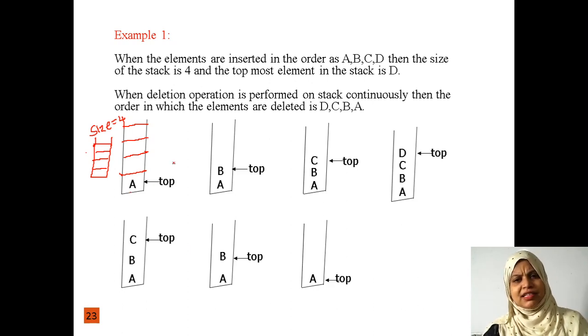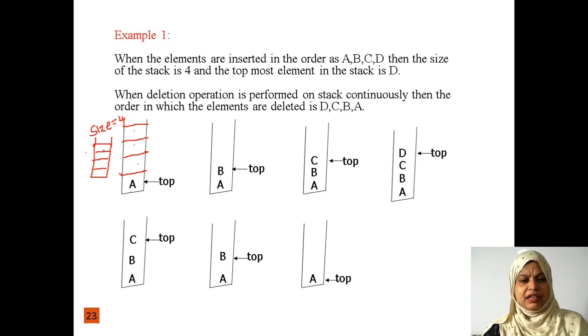Now I want to insert the B element into the stack. Whenever we are going to insert any element into the stack, first of all we have to check whether the stack is full or not. Here the stack is not full, the stack has 3 locations, so we can insert the second element into the stack. Now I am going to insert the second element, that is B. Now B is the top element, right?